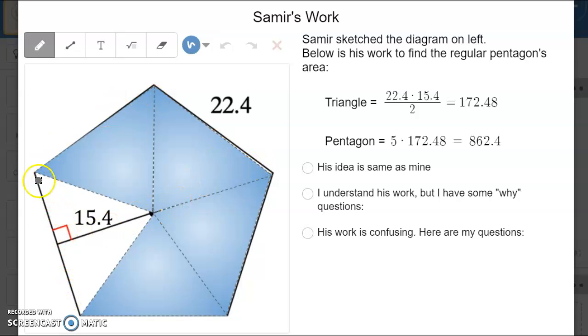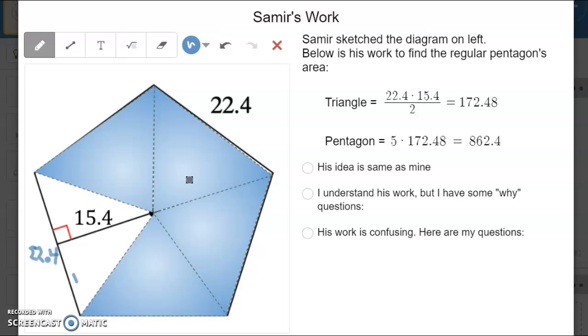So can we figure out the area of this triangle? We're given that this is 15.4, and since the side lengths are the same, this is going to be 22.4.